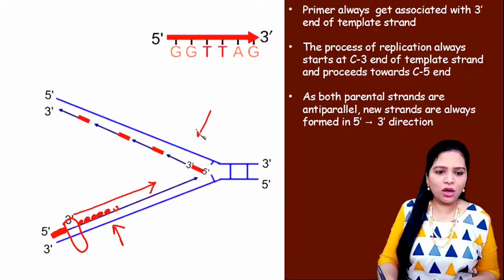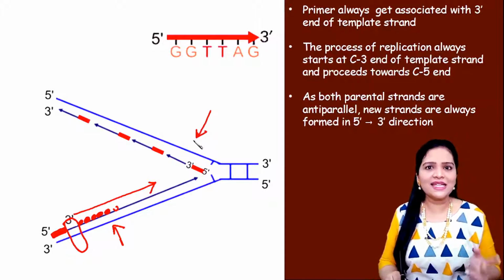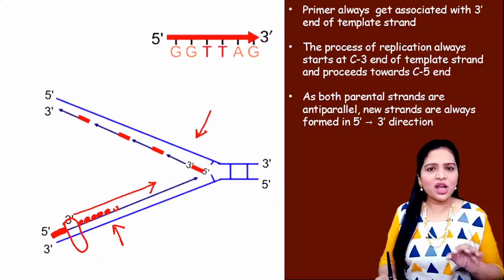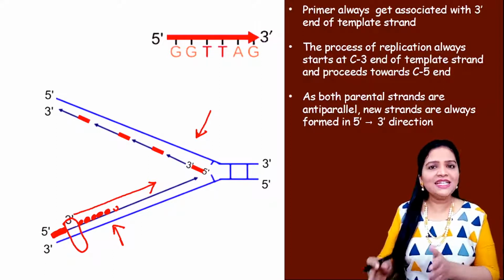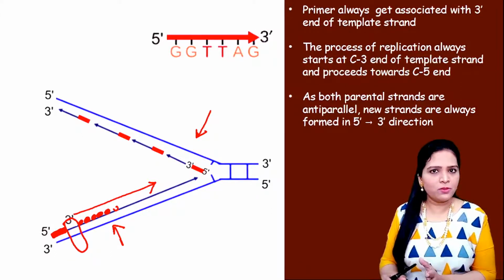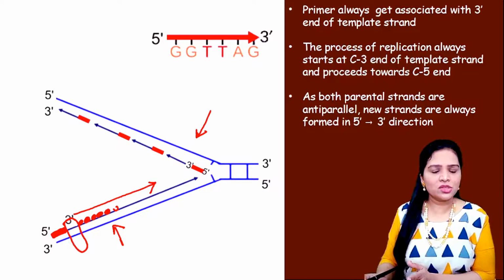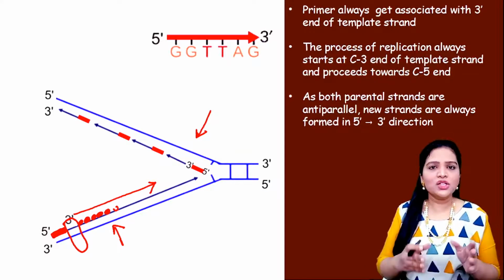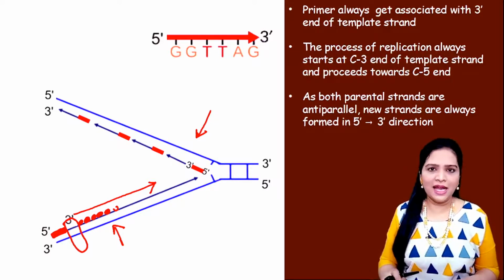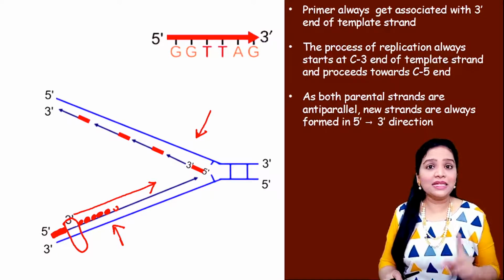Whereas if you see the opposite strand, it is not so, because the strands are in anti-parallel direction. So here the DNA polymerase is not able to work smoothly or continuously. In order to avoid any mistake while adding the new nucleotides, the DNA polymerase here acts intermittently. For a short segment of the DNA, it will add the complementary strand, then it will stop working. Then again, after some short segment, it will start adding the complementary strand. Like this, it works intermittently to avoid any wrong nucleotides being added. That is one thing done by the DNA polymerase here.